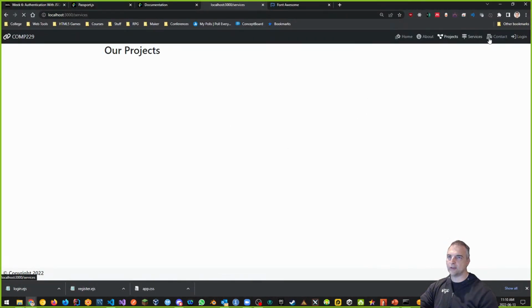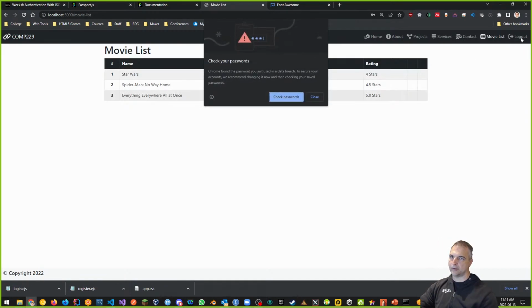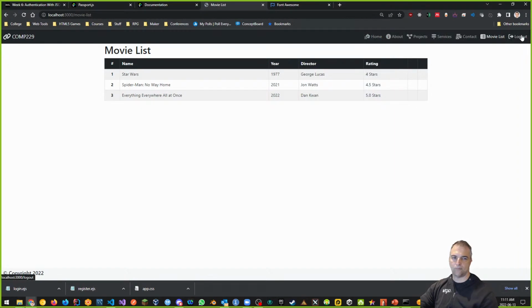Going to each of these pages, showing that I'm logged in or logged out.